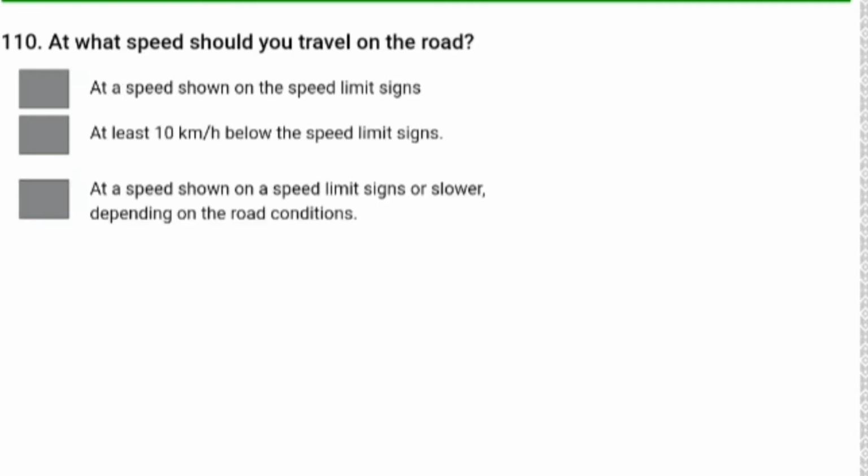At what speed should you travel on the road? Number 3 is correct answer. It's at a speed shown on a speed limit sign or slower depending on the road condition. রোডে যেই কন্ডিশনে আমাদের লেখা থাকে 80, 40, ওই কন্ডিশনে আমাদেরকে গাড়ি চালানোর নিয়ম অবলম্বন করতে হবে।